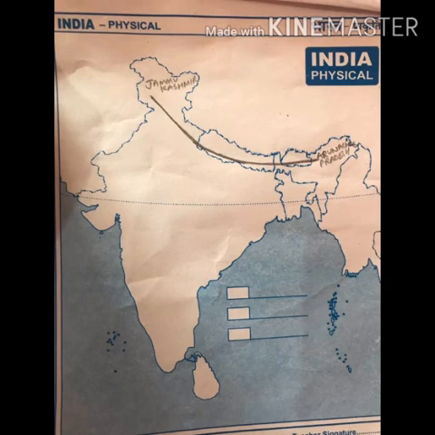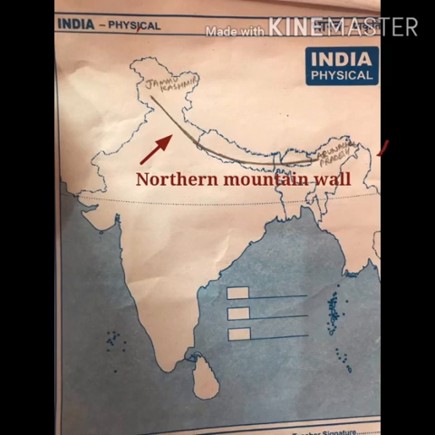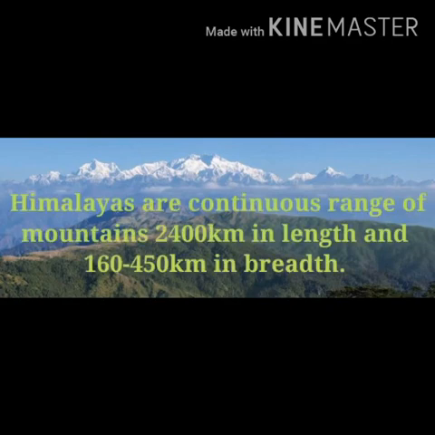India has a number of landforms, and the first landform is in the northern part, that is the mountain ranges. India's first physical division is the northern mountain wall that runs from Jammu and Kashmir to Arunachal Pradesh and Assam. These are the northern mountains or the Himalayas. Himalayas are a continuous range of mountains 2400 km in length and 160 to 450 km in breadth.